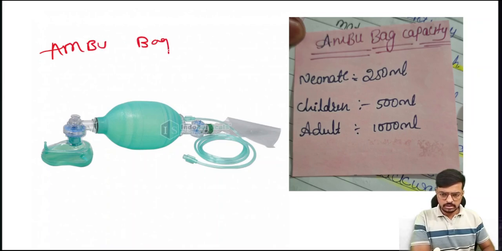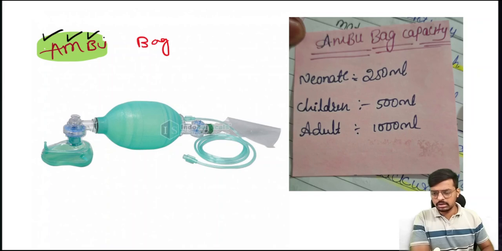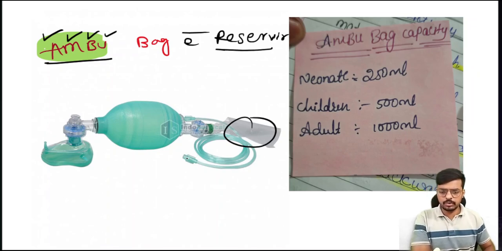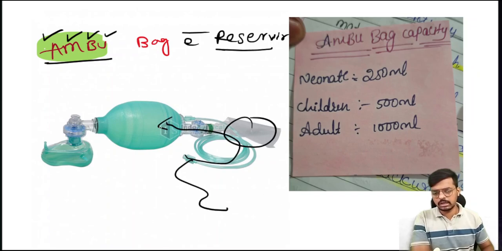We call this one the Ambu bag. The full form will come in the exam. Ambu means artificial manual breathing unit. This is called an Ambu bag. Here the reservoir is there, so we can say Ambu bag with reservoir. Very important. This portion we can connect to the oxygen cylinder, and oxygen will directly come inside.